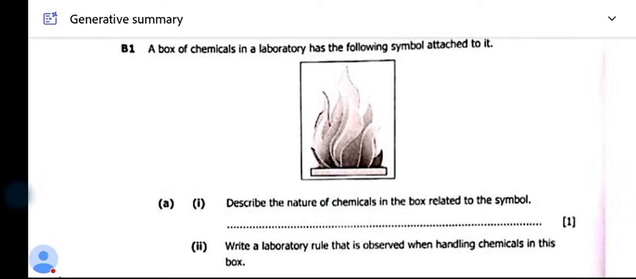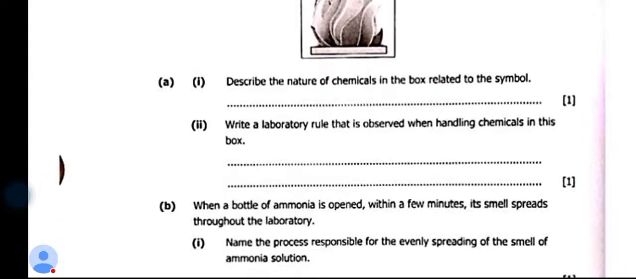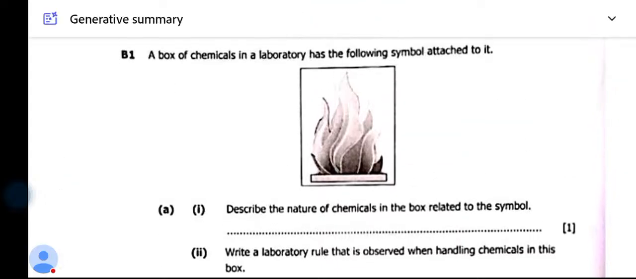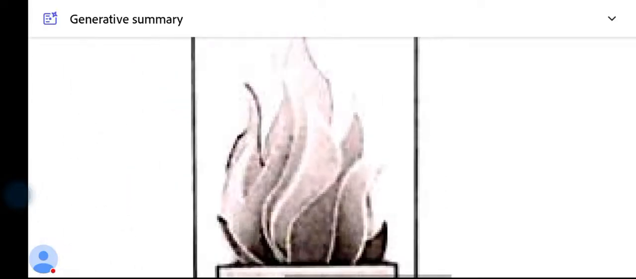The question is saying, describe the nature of chemicals in the box related to the symbol. So how do you find the nature here? Look at it properly. This is fire. It contains fire, is it? So it's something which has fire. Now, if it has fire, how do you respond or answer your question like that?